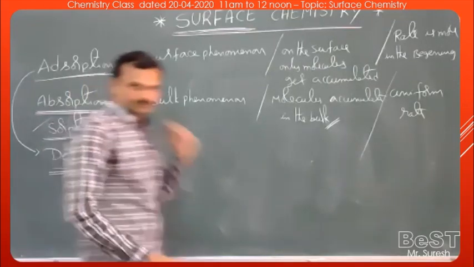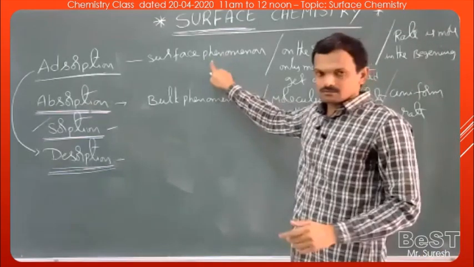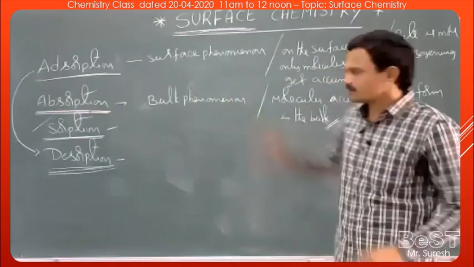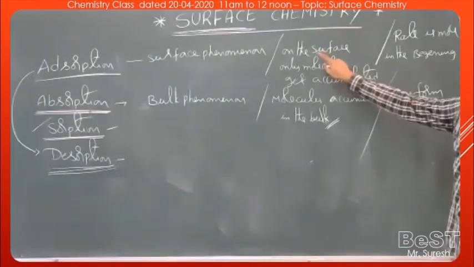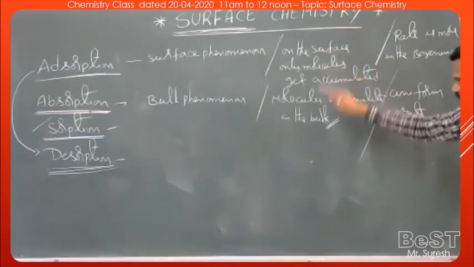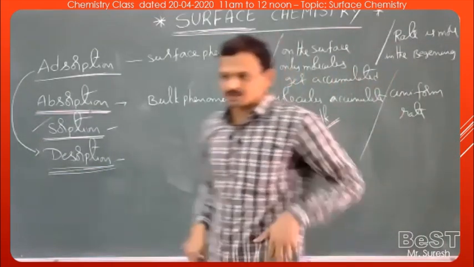So once again, adsorption is a surface phenomenon, whereas absorption is a bulk phenomenon. And second one is, in adsorption, the molecules get accumulated only on the surface, whereas in absorption, the molecules get accumulated in the bulk of the substance.